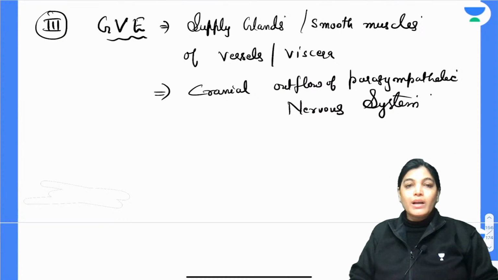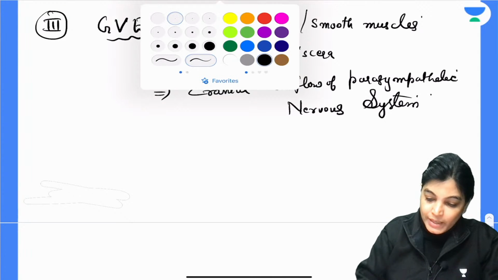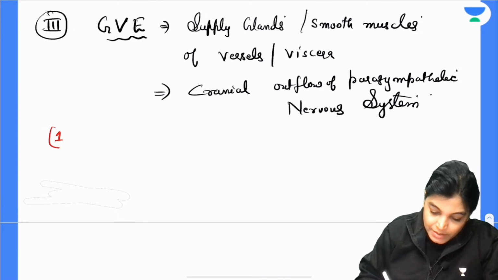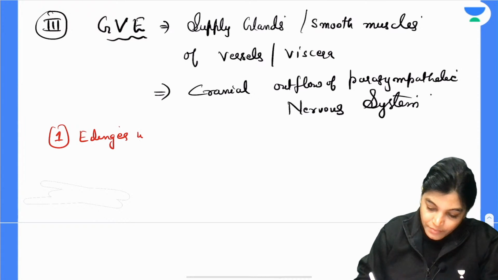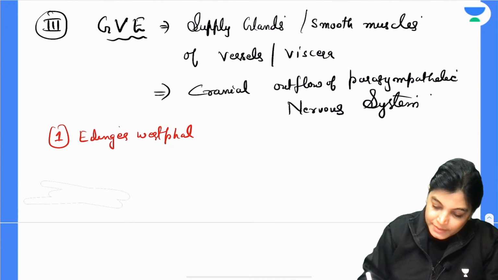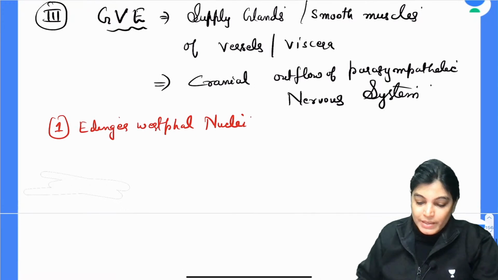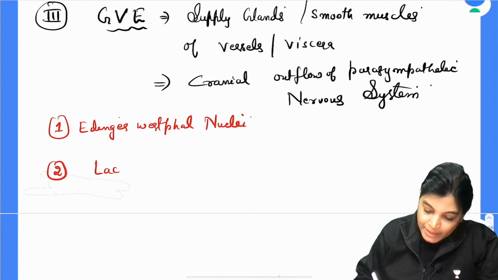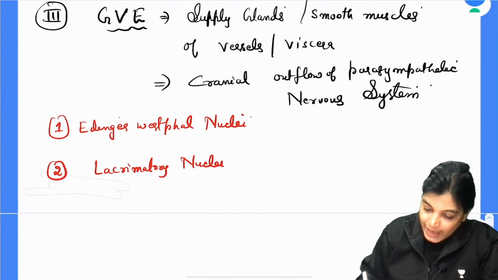So let's talk about the cranial nerve nuclei in this category. We have the following cranial nerve nuclei in this category. The first one is the Edinger-Westphal nuclei. I will talk about the location of each. The second is the lacrimatory nuclei and also the superior salivatory nuclei.